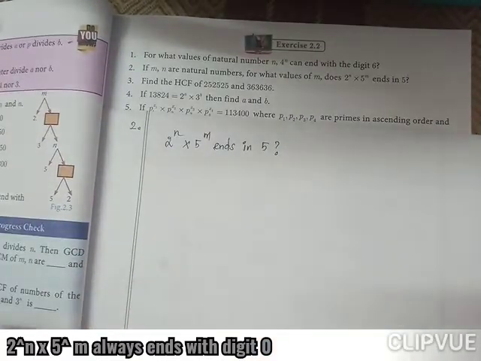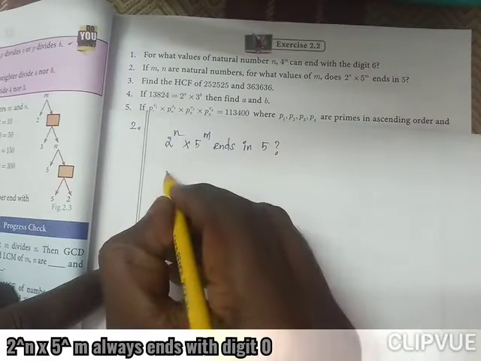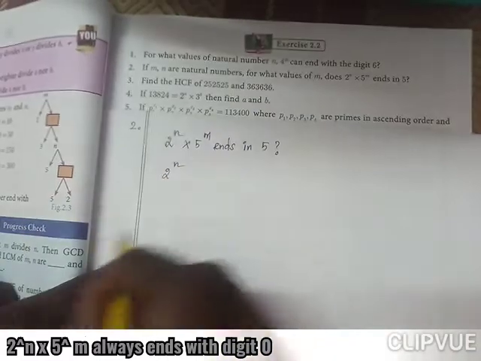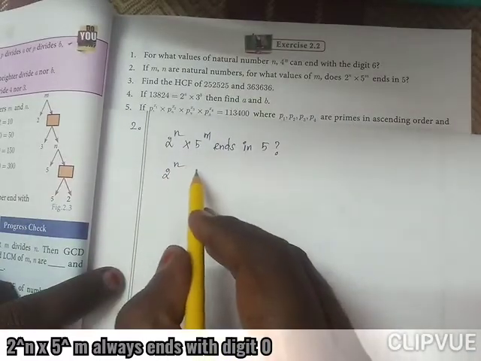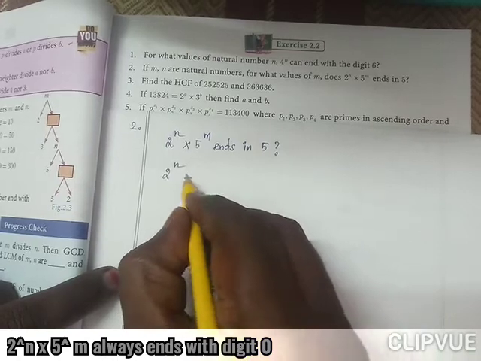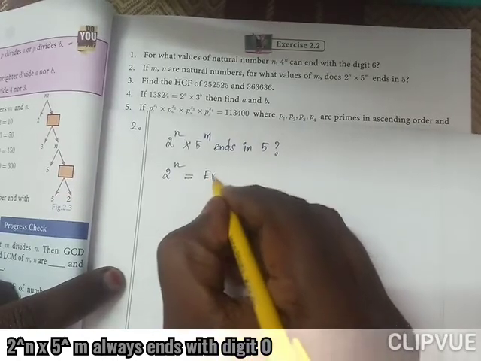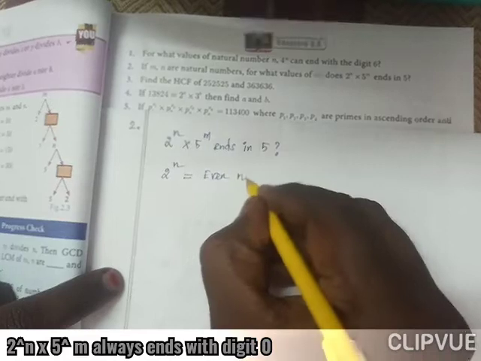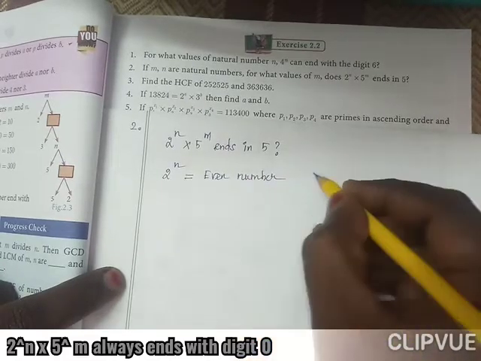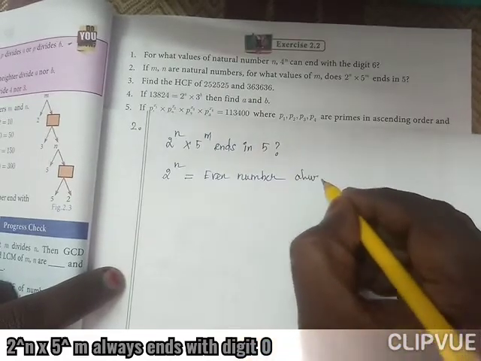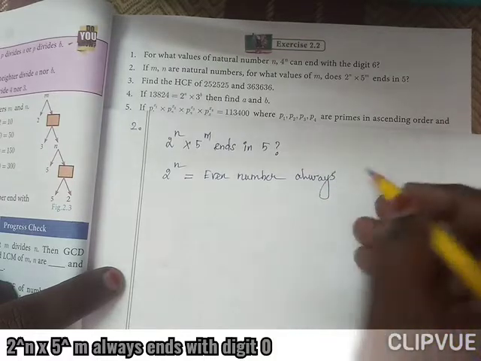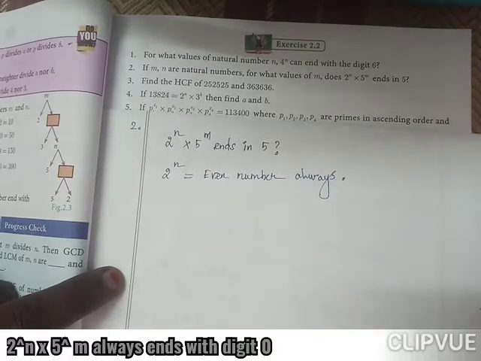This is the question. 2 power n, if you replace any value of n, it will be the even number always.